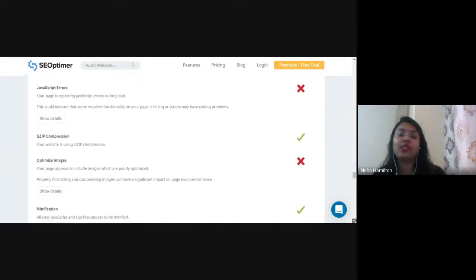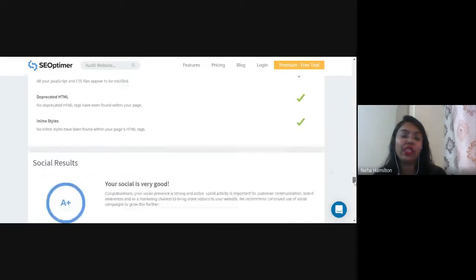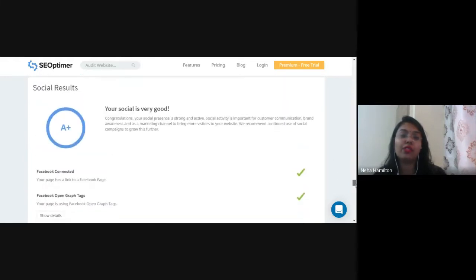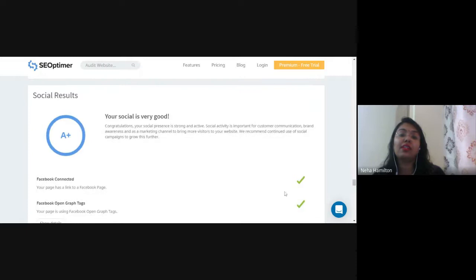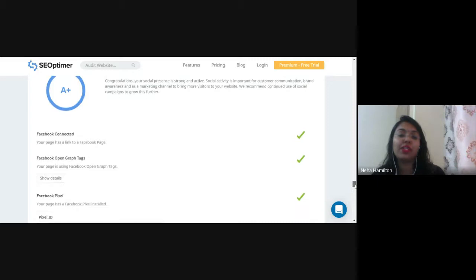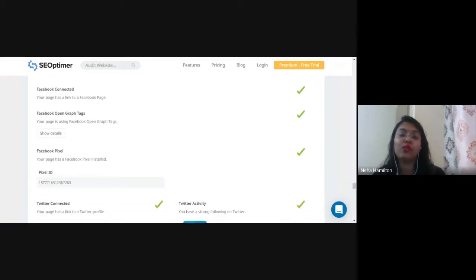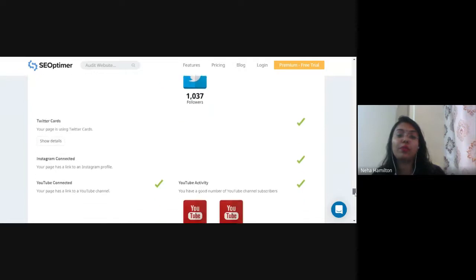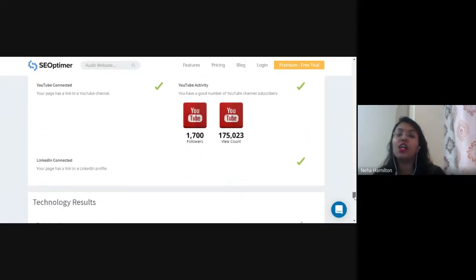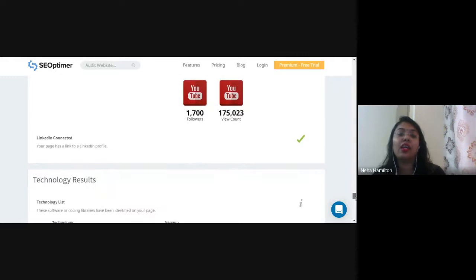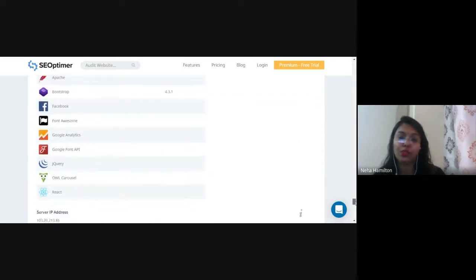So there is a huge lot of information that you can read out here in SEO optimizer. Here it is written that your social presence is very good. आप Facebook से भी connected हैं, you are connected to Facebook Open Graph Tags, Facebook Pixel, Pixel ID. Twitter is connected, Twitter activity is also on the point, right? Instagram connected, YouTube connected, right? You have 1700 followers on YouTube, and these are the total number of views on YouTube, right?